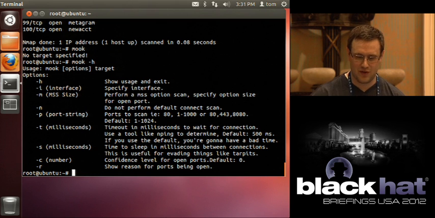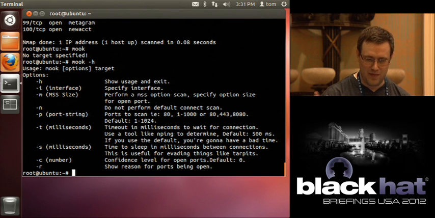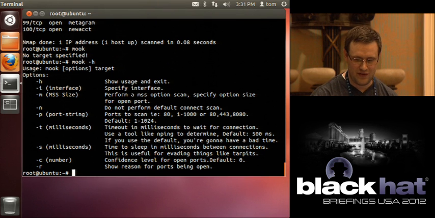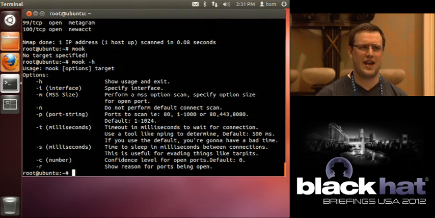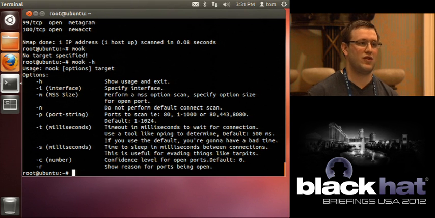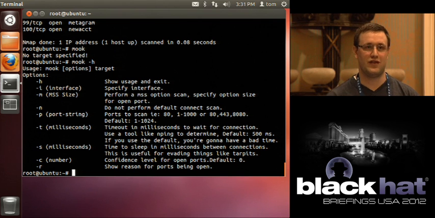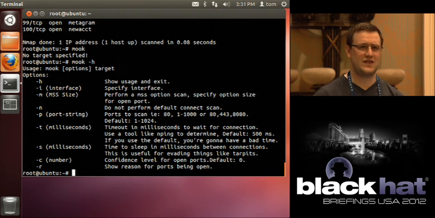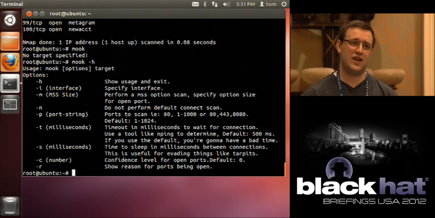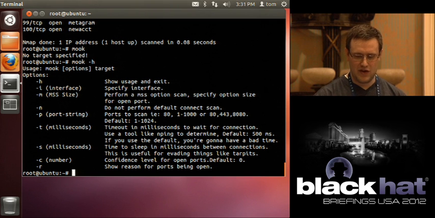And so I'm just going to go through the options real quick. Obviously, help and interface. You have your max segment size, your MSS scanning option with the size. You have a -N saying don't perform a connect scan. You have a port string, standard. You have a timing option. I didn't dynamically configure the timing because I didn't want to do that, so you have to use nping or another tool like that to do it yourself. And ultimately, I am hoping that Nmap just incorporates this stuff, because they have all that built out, and so they can do crazy stuff and then just import my scan type. And then you have a sleep, and then you have the confidence score.